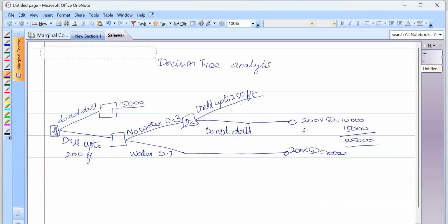So if I am drilling up to 250 feet, again here what will happen, my outcome will be two. One is water and another one is no water. So no water.